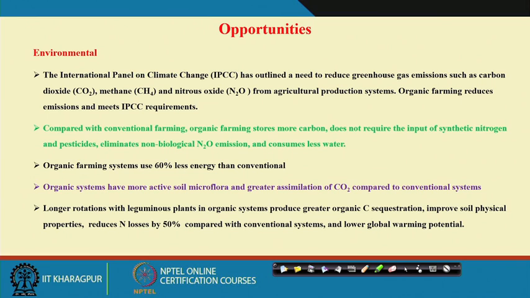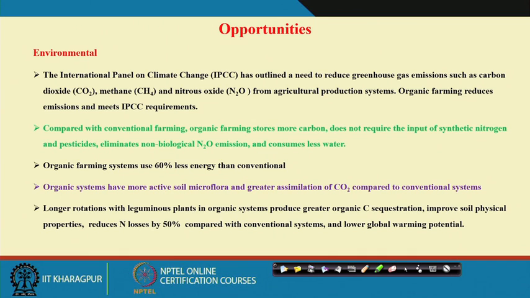Then, longer rotations with legumes in organic farming produce greater organic carbon sequestration, improve soil physical properties, reduce nitrogen loss by 50% compared to conventional systems, and lower global warming potential.